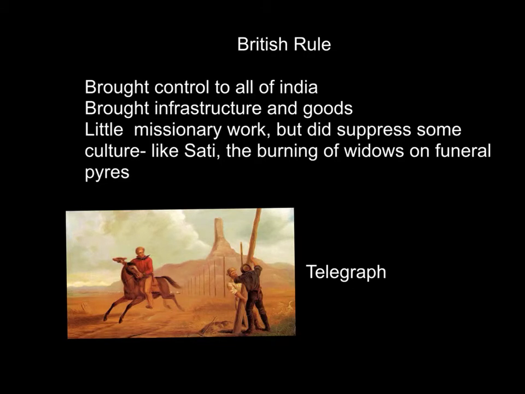When the British ruled India, they brought control to all of India. They brought infrastructure and goods, the infrastructure being telegraphs, railroads, shown in the picture. And there was a little missionary work, but they did suppress some aspects of the Indian culture, like the sati, or the burning of widows on a funeral pyre.